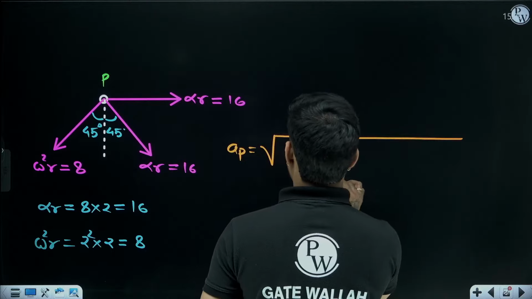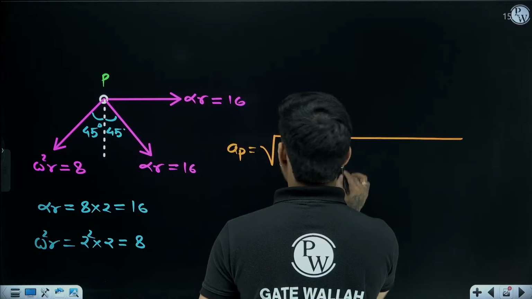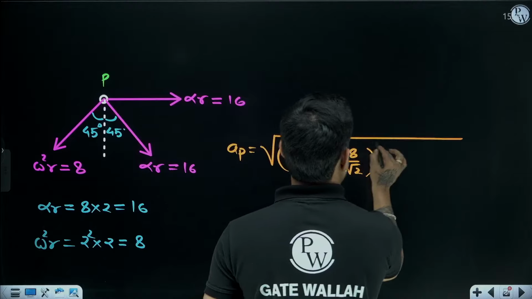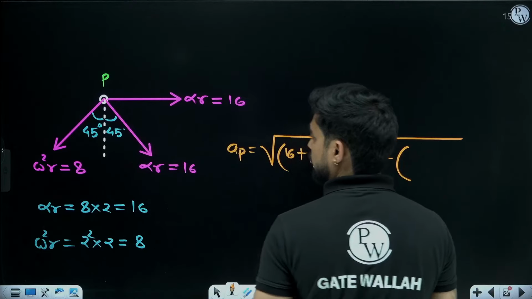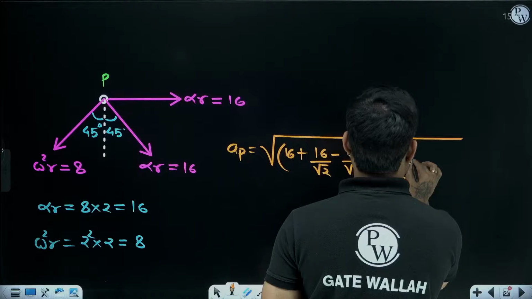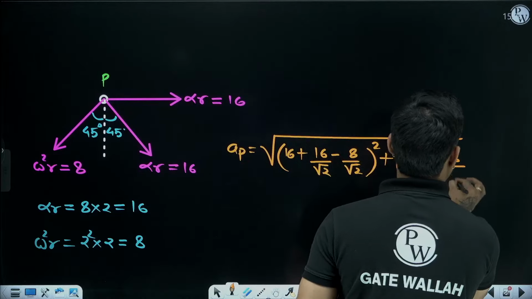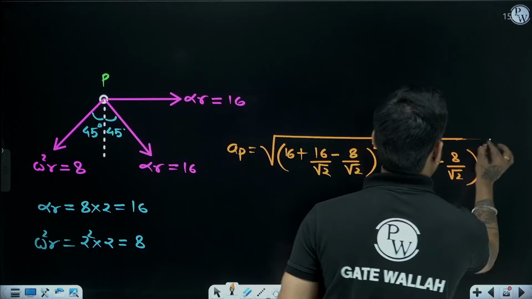Then y direction, 16 by root 2 minus 16 by root 2, whole square.